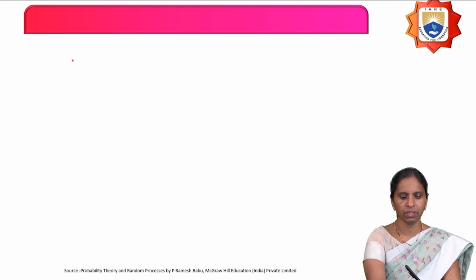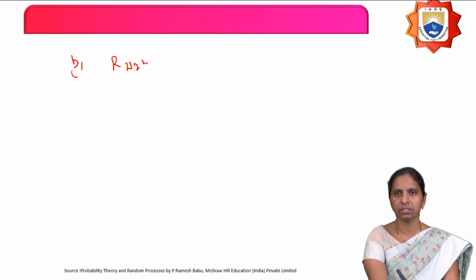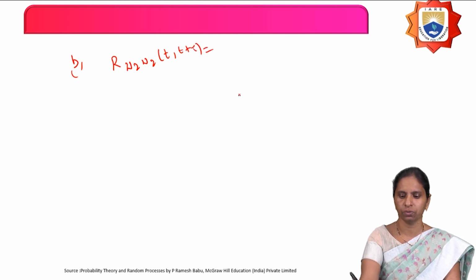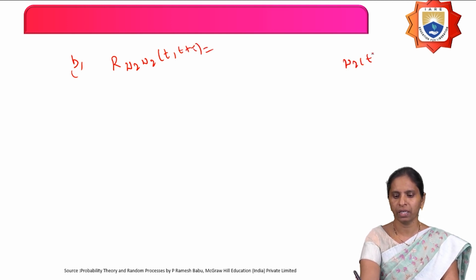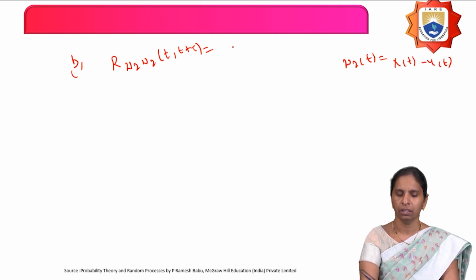And the second one, what you have to calculate? The autocorrelation function of the difference of the two random processes. So W2(t, t+τ) is equal to... What is W2(t)? We are given X(t) − Y(t). Then what is our autocorrelation function?